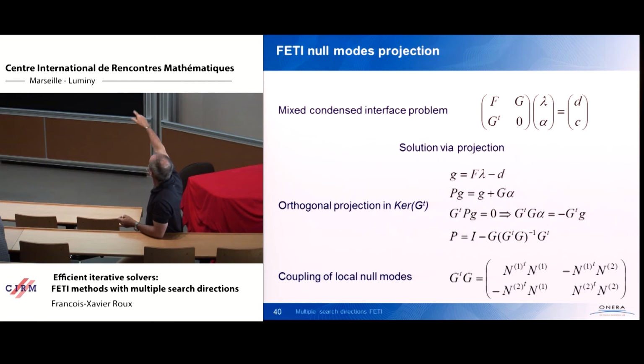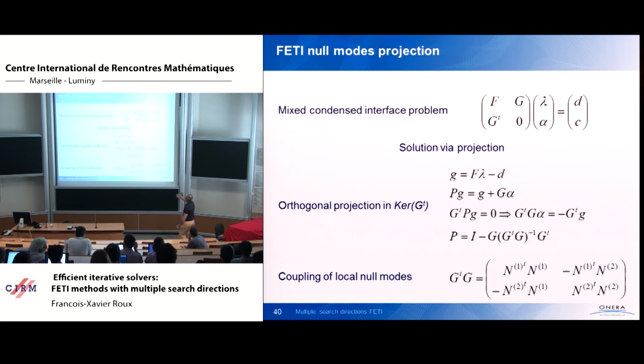What is the dimension of the constraint G transpose lambda equal to 0? It depends on the number of null modes in each subdomain. So if you have 100 subdomains, and 6 rigid body displacements in each subdomain, the number of constraints is 600. So it is small. So in this case, you can use a projected conjugate gradient method to solve the problem, because the projection can be computed.